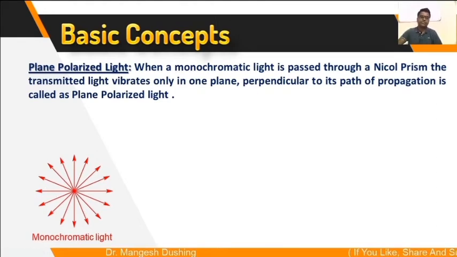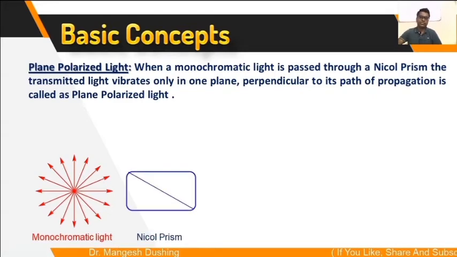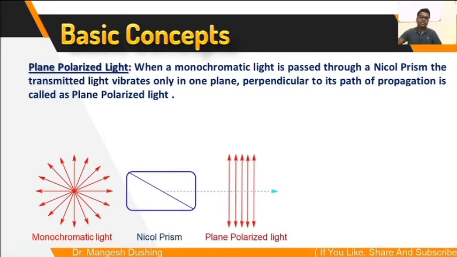Now if this monochromatic light is passed through a Nicol prism, then the light which comes out from this Nicol prism, where all these vibrations vibrate in only one plane, is called plane polarized light.